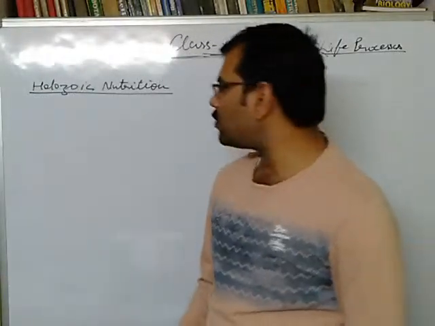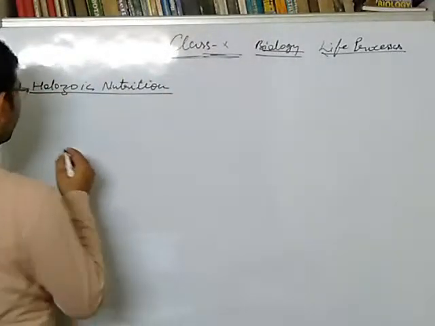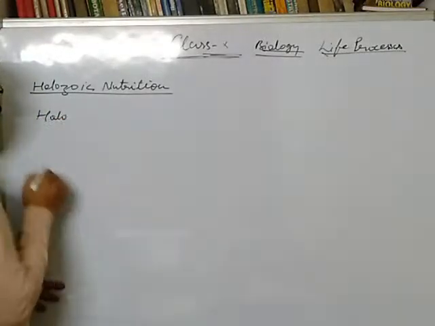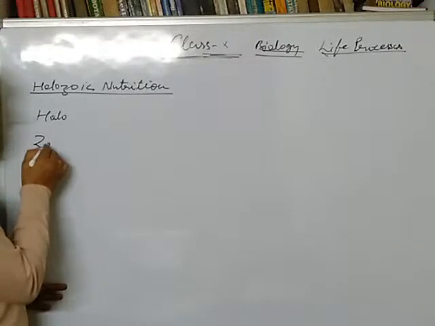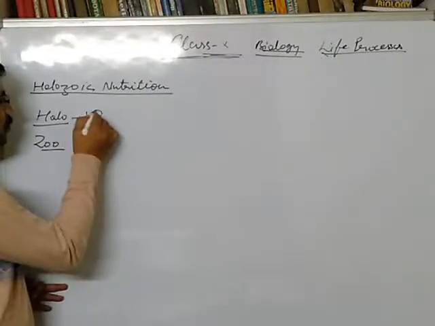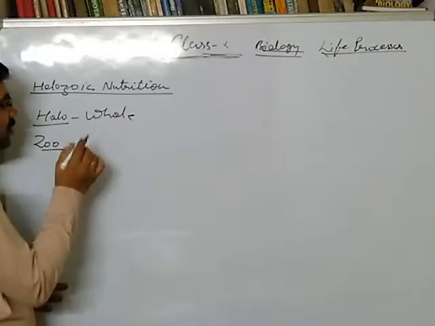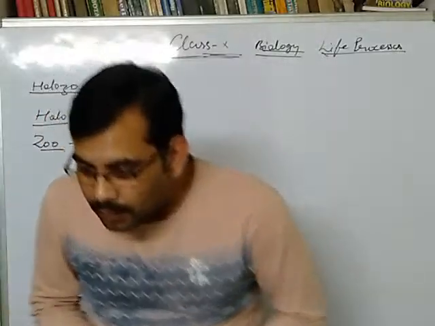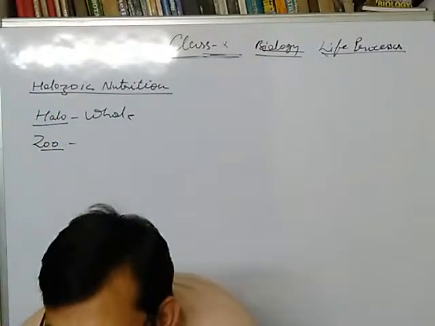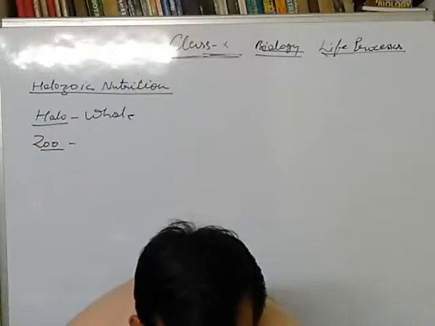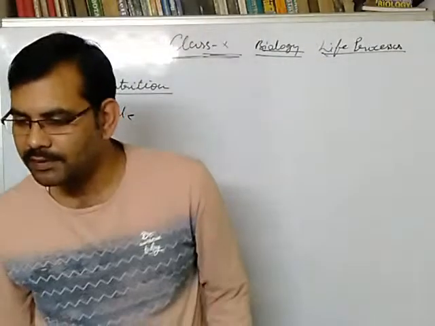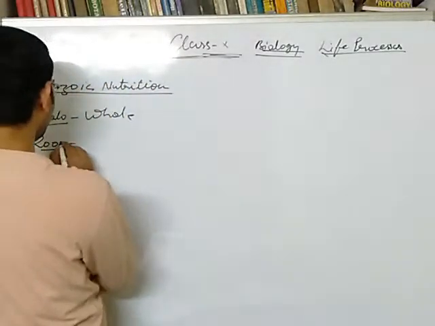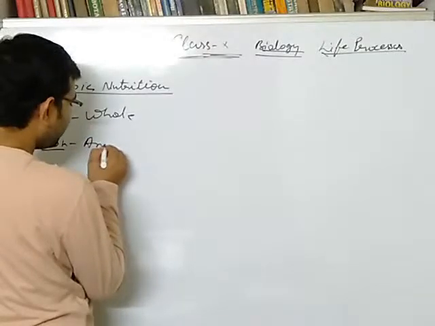Okay. So now there are two Greek words here: one is holo, and another is zoic. Holo means whole, and zoic means animal.